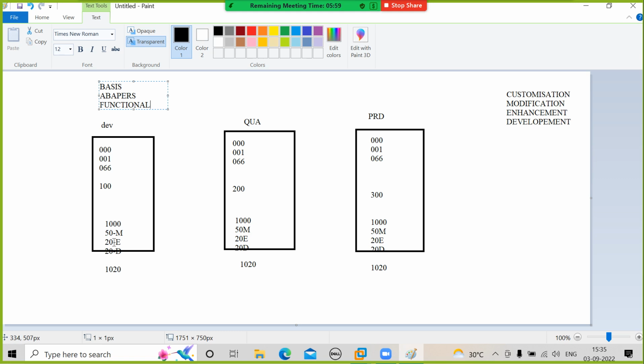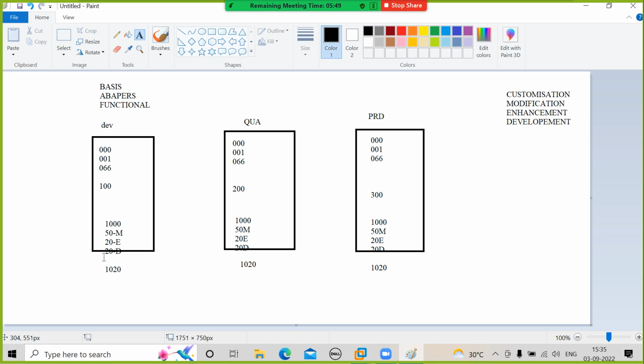For example, your ABAPer is a technical person, right? What he has to modify, what he has to enhance, what he has to develop, who will tell him? He's a technical person, and what a Hero Honda sales order screen requires, he doesn't know. Who will tell that? The SD people will. Functional people instruct developers to do these modifications, enhancements, and developments.